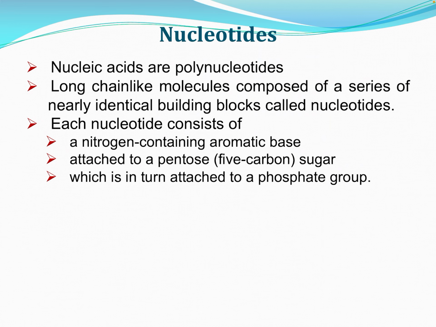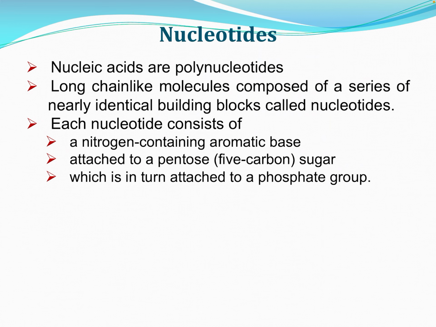Nucleotides form the nucleic acids. Nucleic acids are actually polynucleotides: many nucleotides combine together to form long chain-like molecules.